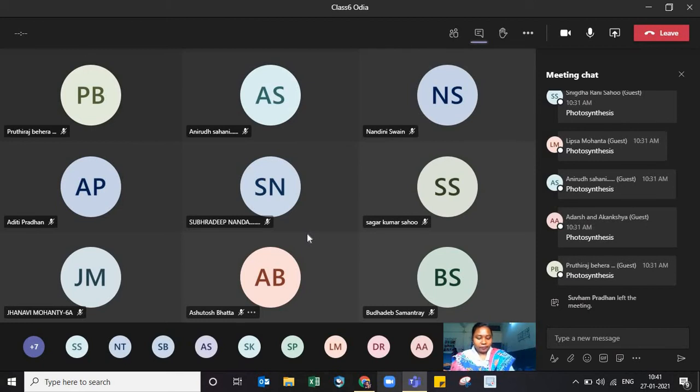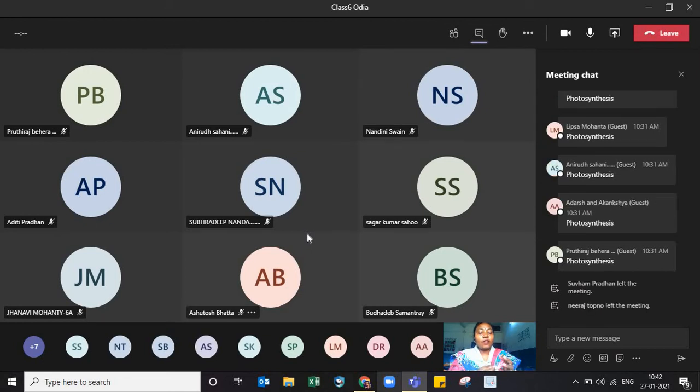And this was the stigma. The stigma is sticky. I just removed it, children. It is sticky. Anyways, you got an idea. So the stigma is sticky and it allows the pollen grains to stick over it. Likewise, in different flowers where both the male and the female parts are present, you can find differences. So remember one thing, the female part is the stigma, style and the ovary.